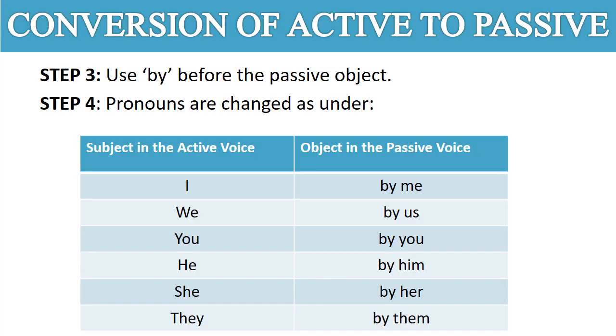Step 3. Use by before the passive object. So we have to insert by on our own. Step 4. Now how to change the pronouns. Here I changes into by me, we changes into by us, you changes into by you, he changes into by him, she changes into by her, they changes into by them.